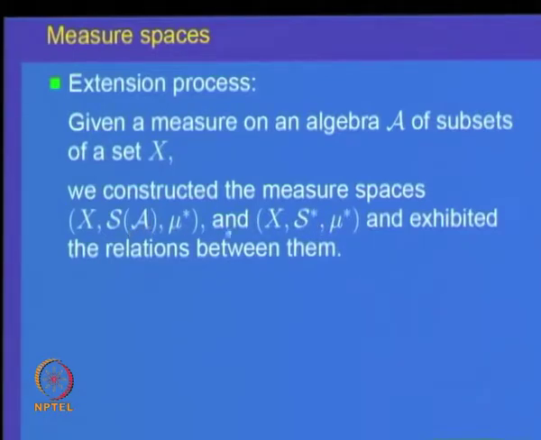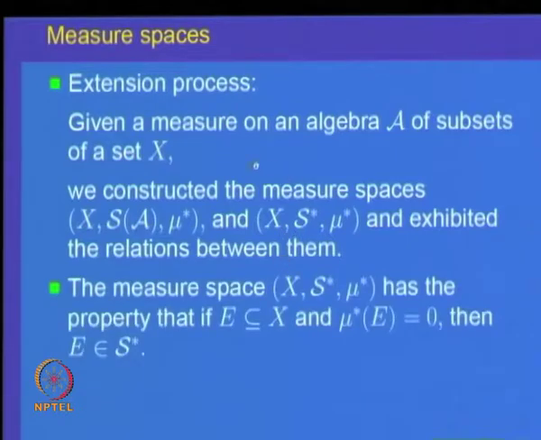Keep in mind S of A is a subset of S star, and we gave the relation between these two. In some sense we can say the second is a bigger measure space, because the sigma algebra S star is bigger than S of A, and this measure space has a special property, namely that if we take any set E in X and mu star of E is 0, then E belongs to S star.